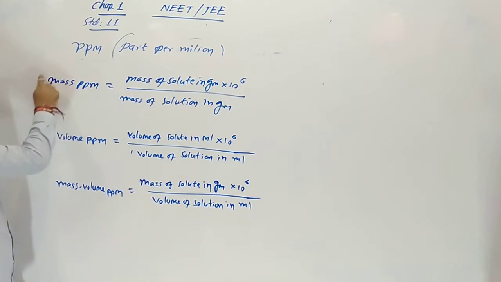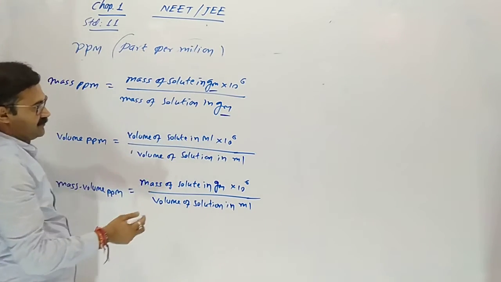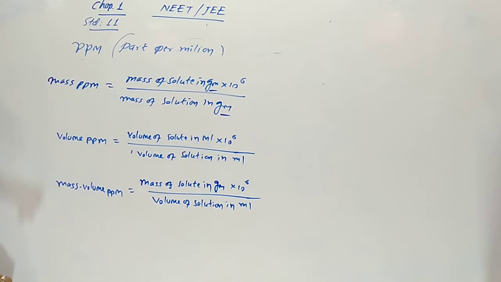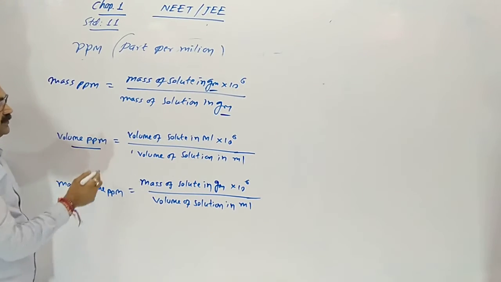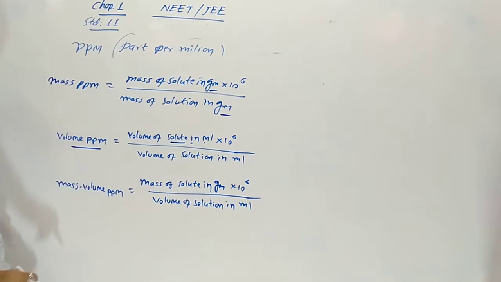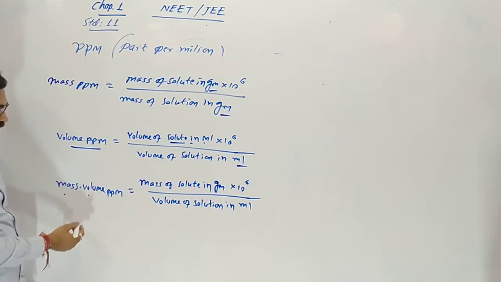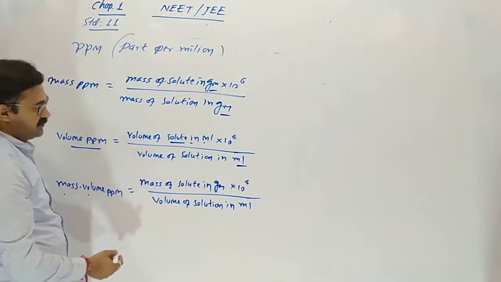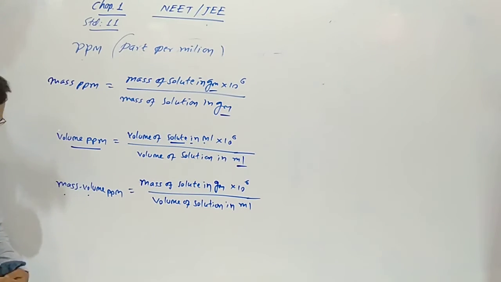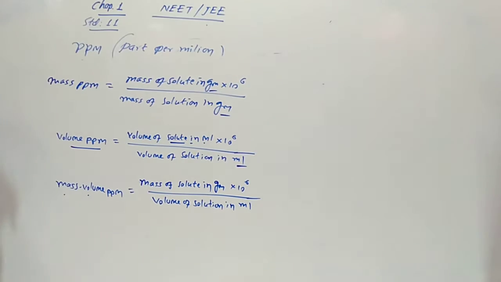Mass ppm does not depend upon temperature, as both are taken in gram. For volume ppm, volume of solute in milliliter into 10 raised to 6 upon volume of solution in milliliter. Mass-volume ppm means mass of solute in gram into 10 raised to 6 upon volume of solution in milliliter.